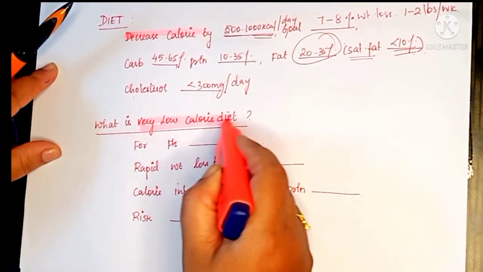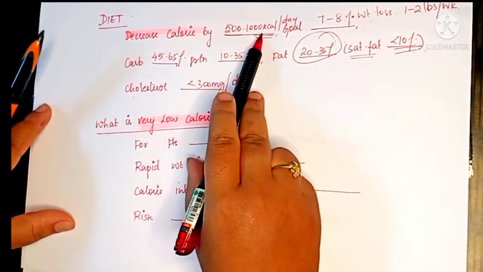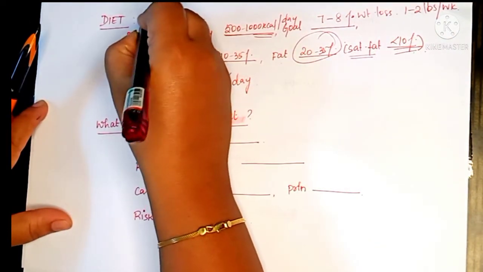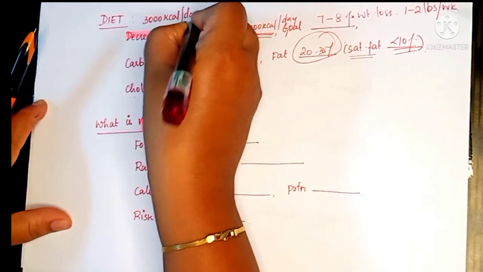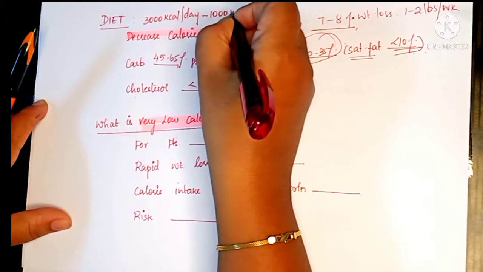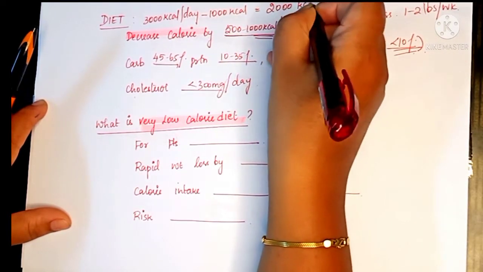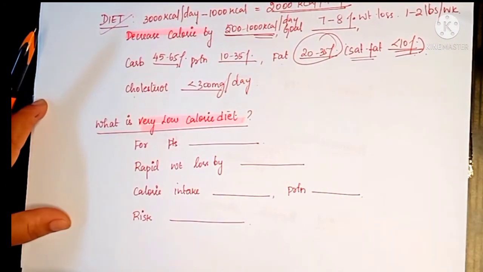Then what is that very low calorie diet? So here we have reduced our calories by 500 to 1000. For example, if a person is taking around 3000 kilocalories per day, in a normal diet therapy we are expecting him to reduce 1000 kilocalories. Then he can take around 2000 kilocalories per day. So this is in our normal diet therapy for obese individuals.